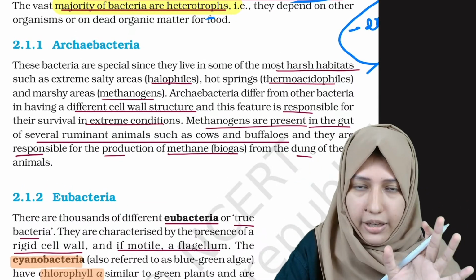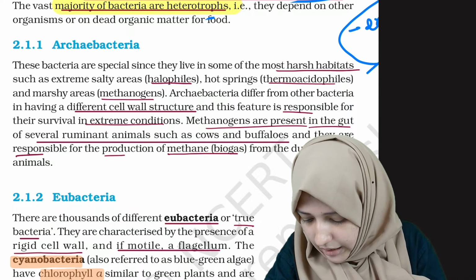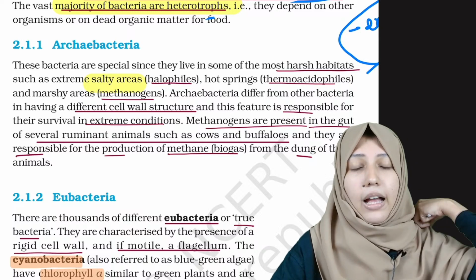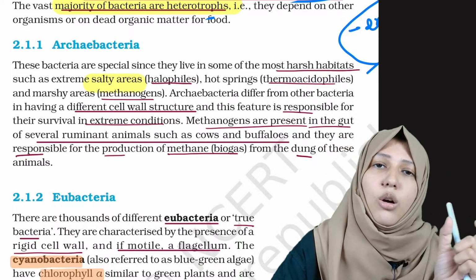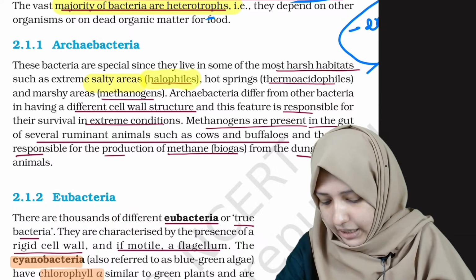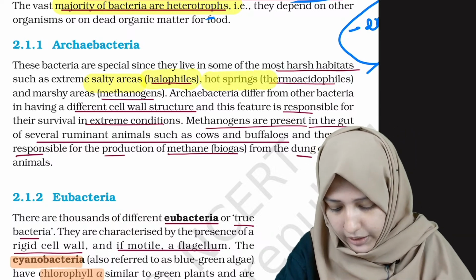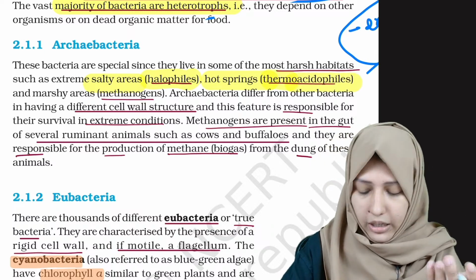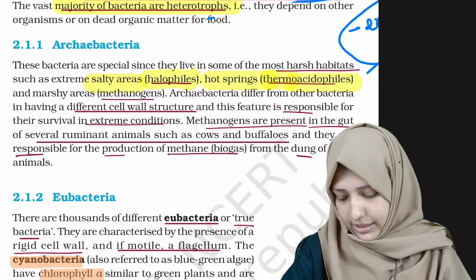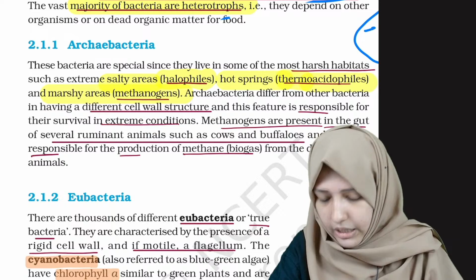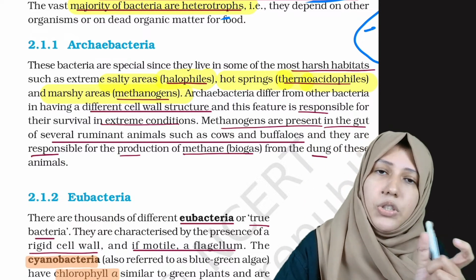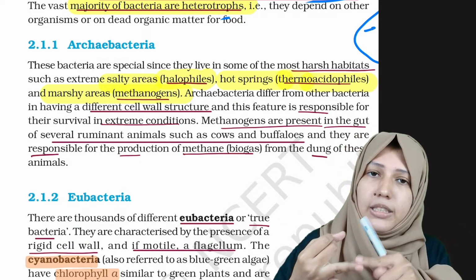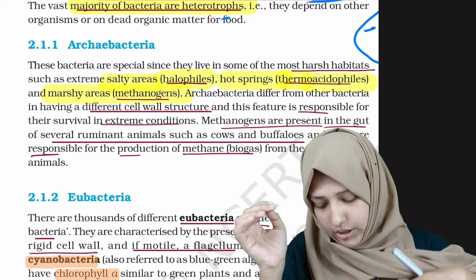And as we said, we know the extreme habitats. It's salty areas, because salt is known as halo. Philes means loving. So halophiles, salt loving. Salty areas, halophiles. Then hot springs, thermoacidophiles. Philes means loving again. And marshy areas, it's methanogen. M for M. So let's say again: salty areas, halophiles; hot springs, thermoacidophiles; and marshy areas, methanogens.